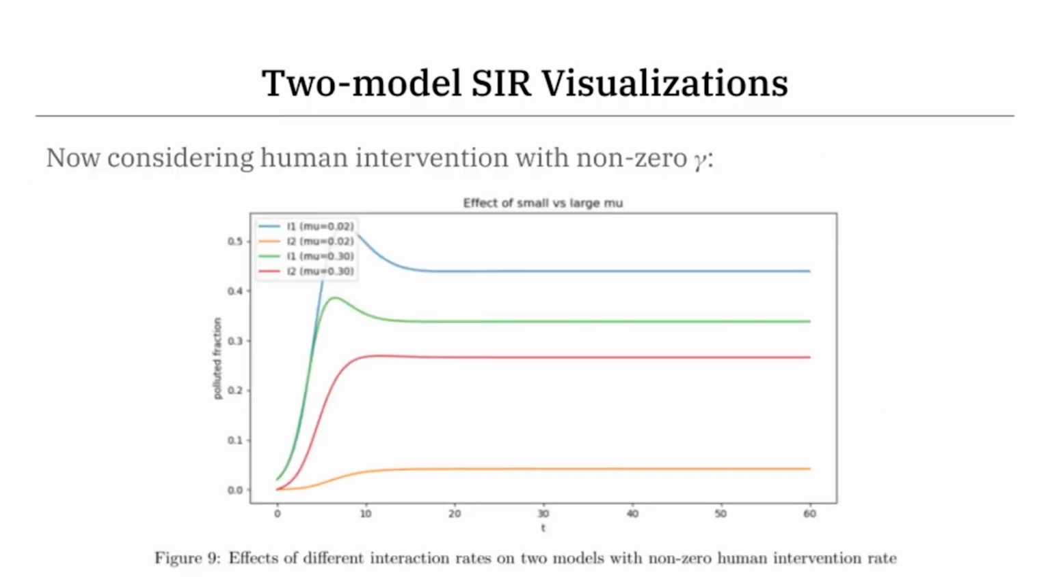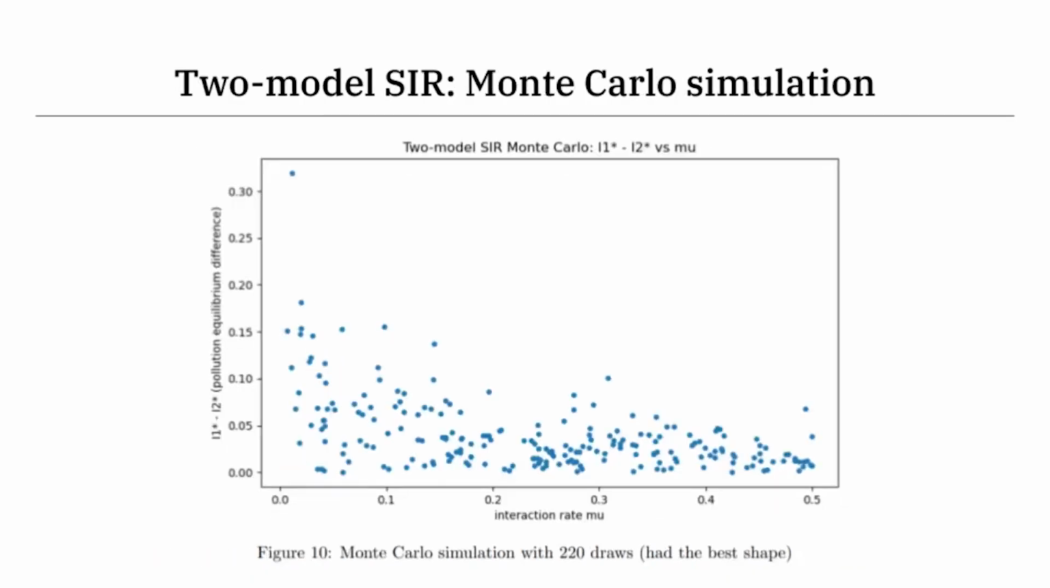Now we do want to see the effects of human intervention on 2 interacting models. So we set gamma 1, gamma 2 to non-zero values, and we see that with lower mu, which is lower interaction rates, the model equilibriums are much further apart. One of them is much cleaner than the other one. When you increase the interaction rate, the equilibriums become closer and closer, more aggressively converging towards the same equilibrium. So it makes sense that as mu increases, the difference between proportions of polluted data between 2 interacting models tends to 0.